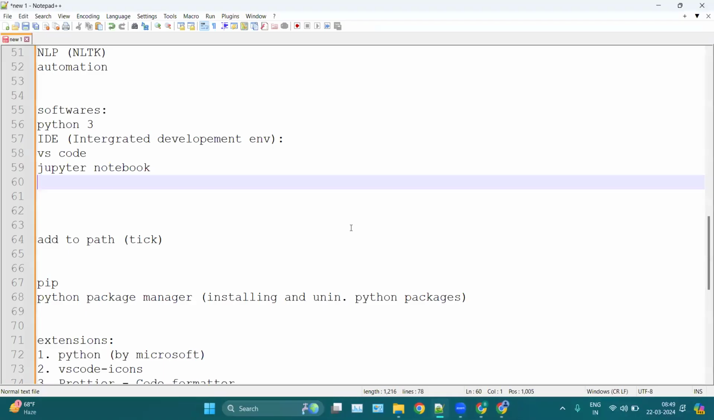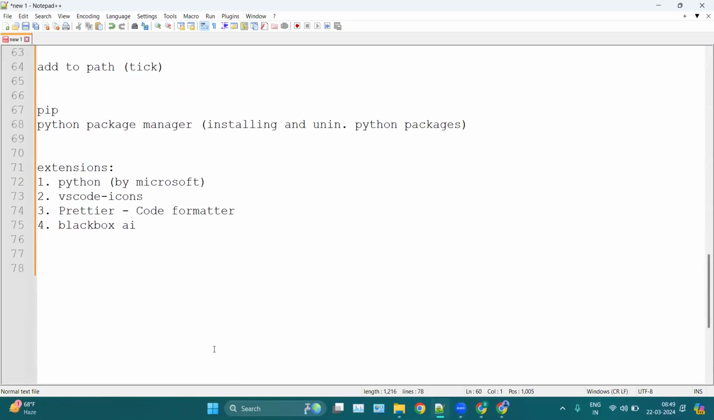Okay, now we can start. Now, any doubt up to here? Any questions? If not, then we can start with variables in Python. Now, can anyone tell me what are variables?